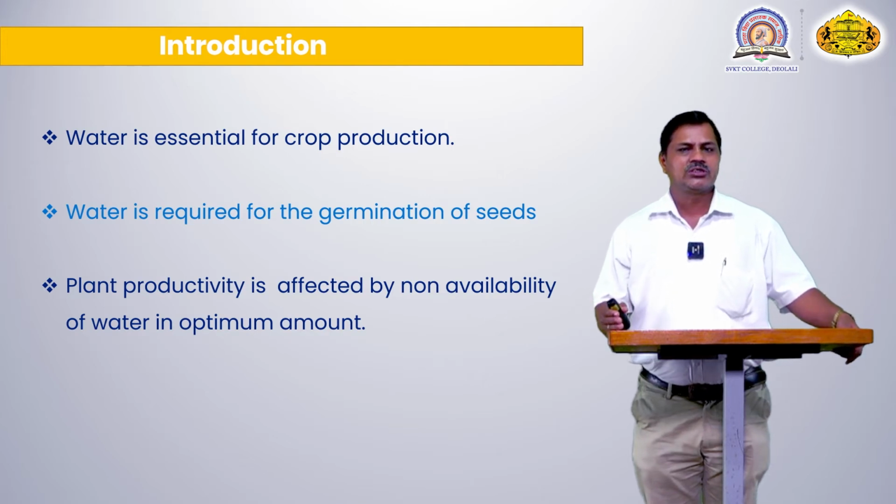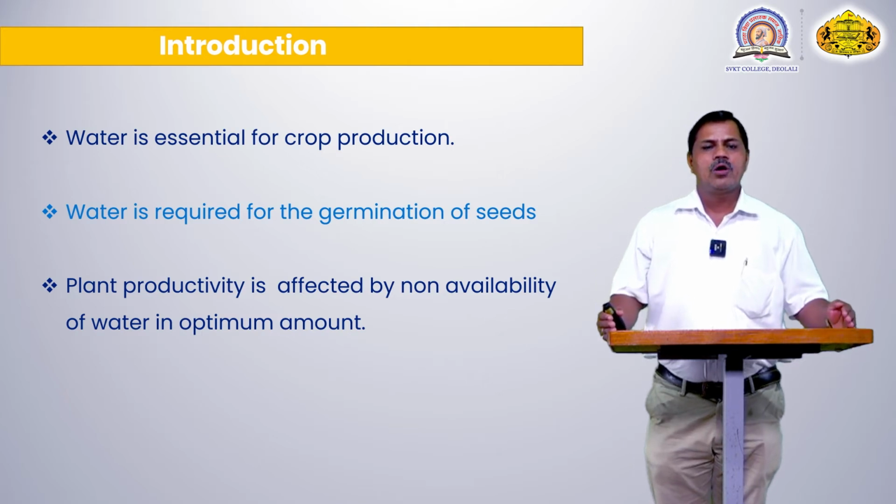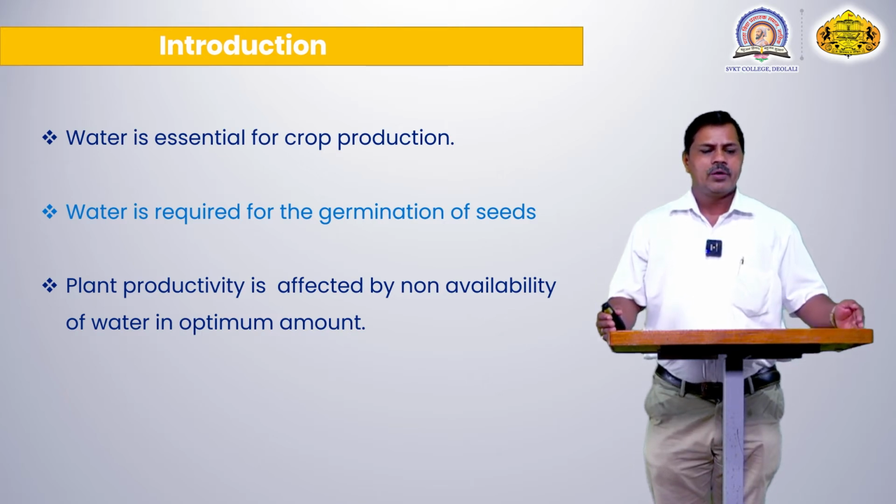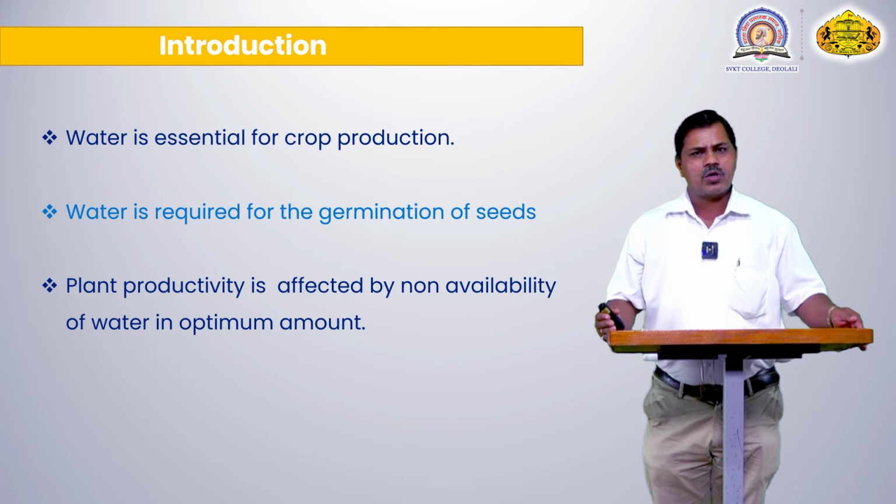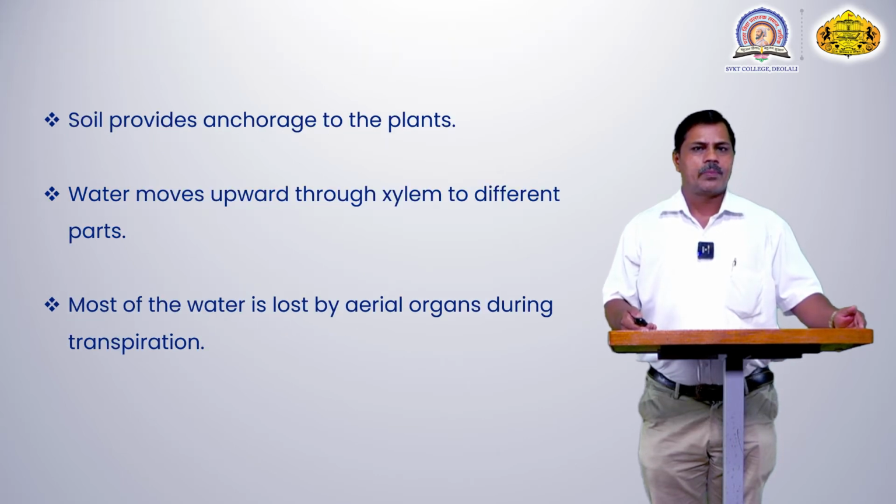Without water these seeds do not germinate, and the plant's productivity is affected by the non-availability of water in the optimum amount. When water is less available inside the soil, productivity is also affected. Means the yield of the crop is also affected. There is a huge decrease in yield, and proper growth of the plants does not occur.